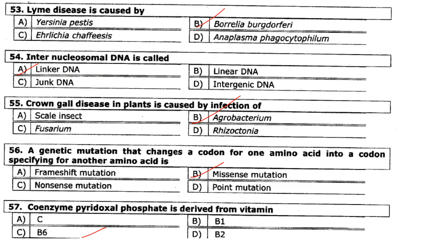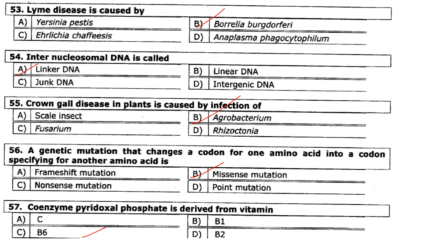Then Lyme disease is caused by Borrelia burgdorferi. Answer is option B. Internucleosomal DNA is called the linker DNA. Answer is option A. So internucleosomal is the part of the DNA not wrapped around the histones. So the answer is option A, linker DNA. Crown gall disease in plants is caused by the infection of Agrobacterium. So answer is option B.